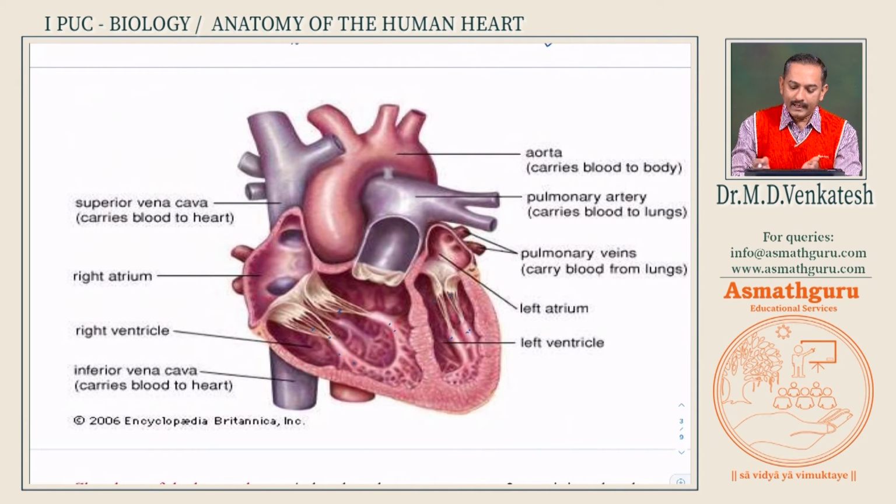When the heart relaxes, it is relaxing. Contraction is this one, relaxing is this one. When the heart relaxes, the papillary muscle will pull, the chordae tendinae also get pulled back, and the valves open. So opening and closing of the valves depends on the heart wall and these papillary muscles. So these chordae tendinae play a very important role in the contraction and relaxation of the ventricles.